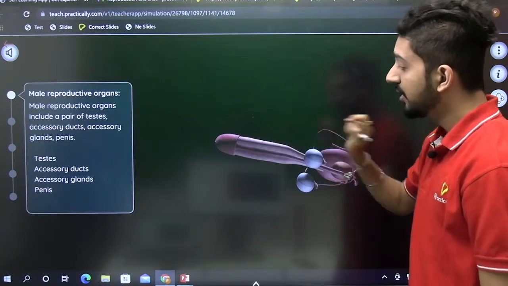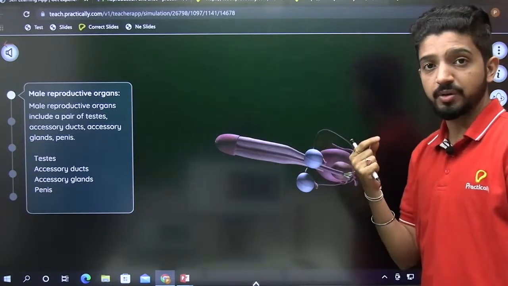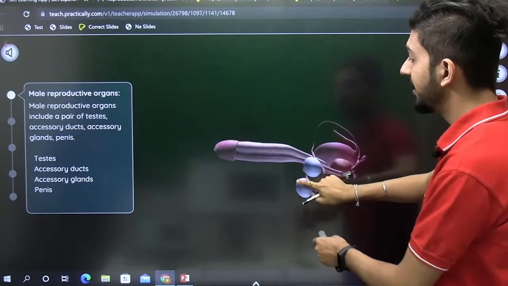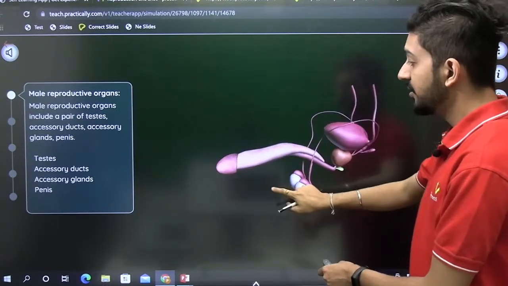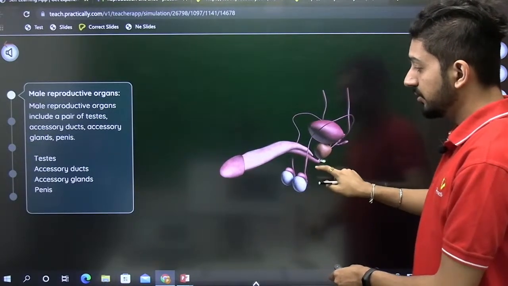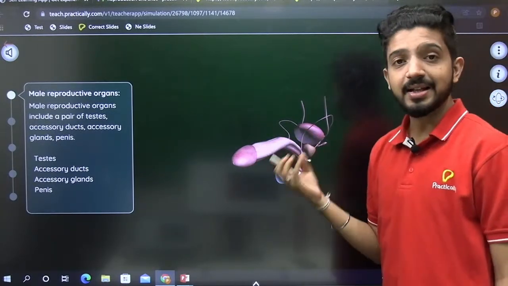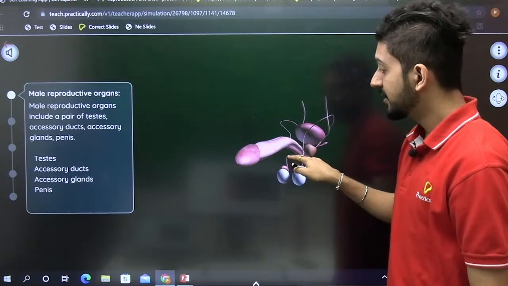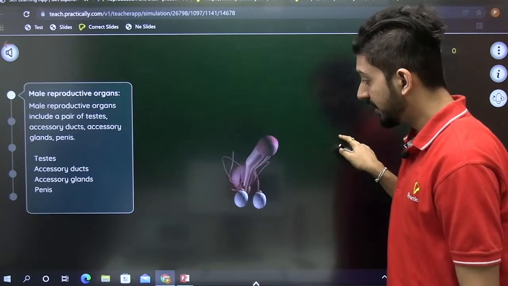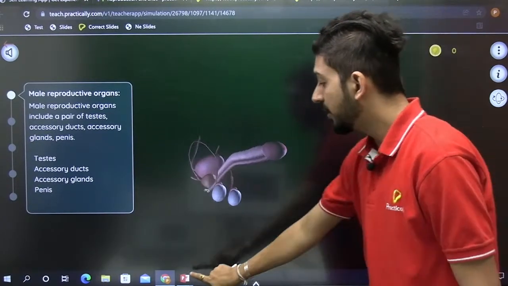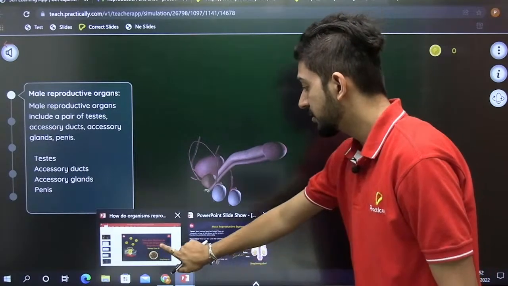The urethra is the medium for the exit of both urine and semen, and then finally we have the penis, which is the male external genitalia. The front part of the penis is enlarged, also called the glans penis, which provides it extra sensitivity. So this was all about the male and female reproductive system.